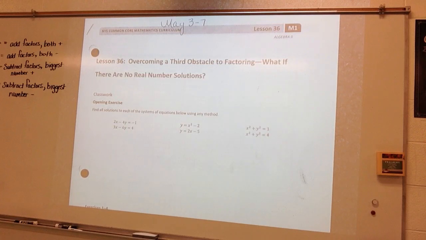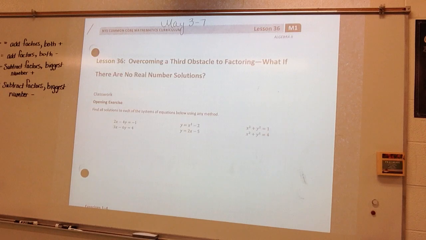So let's go ahead and look at the classwork, the opening exercise, and see what it says. Find all solutions to each of the systems of equations below using any method. So you could graph them. You could solve them like a system, whatever you would like to do.